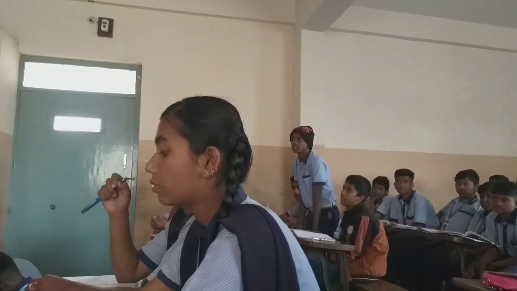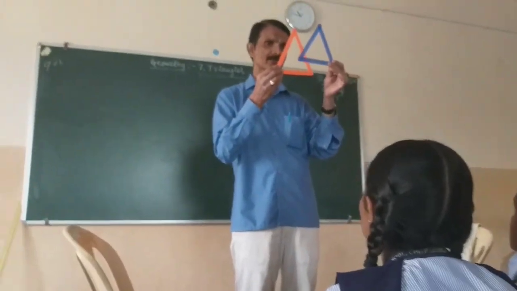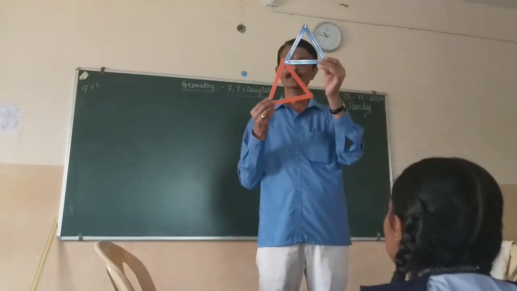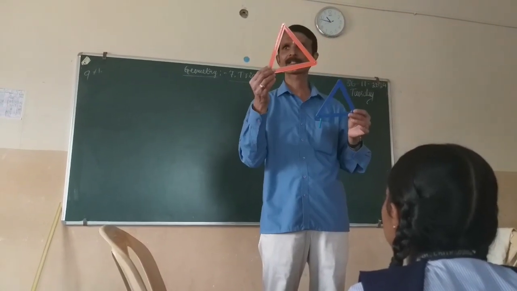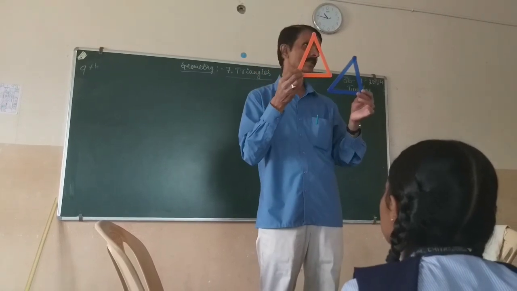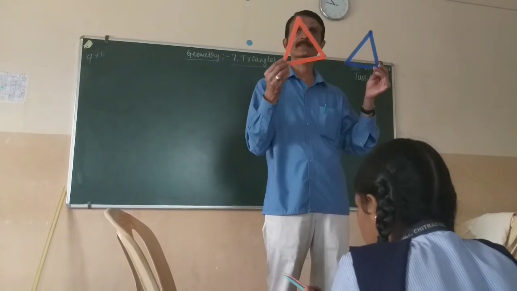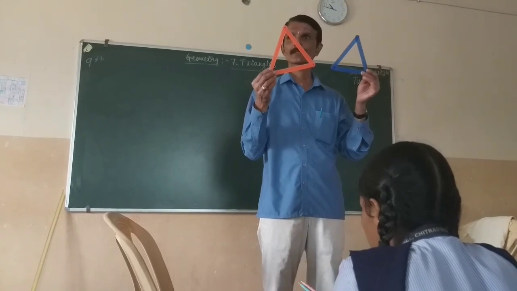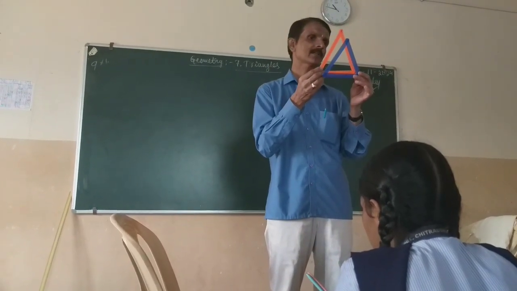Yes. If you observe this, they have the same shape. Very good, sit down. This is a triangle, it contains three sides. This is also a triangle, it contains three sides. But the lengths of the sides of these two triangles are different.